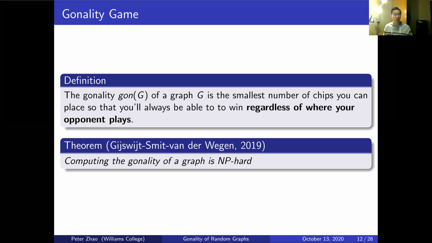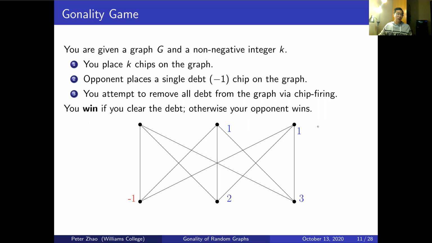Now, this is like an exhaustive checking, and you can imagine this is a pretty difficult thing to do. So if I just go back to the example before, I was able to win this Gonality game with 7 chips. Could you possibly do less? Feel free to pause if you'd like to try to figure this out, maybe try to determine the Gonality of this graph. I'll just move on and leave it up to you as an open question.